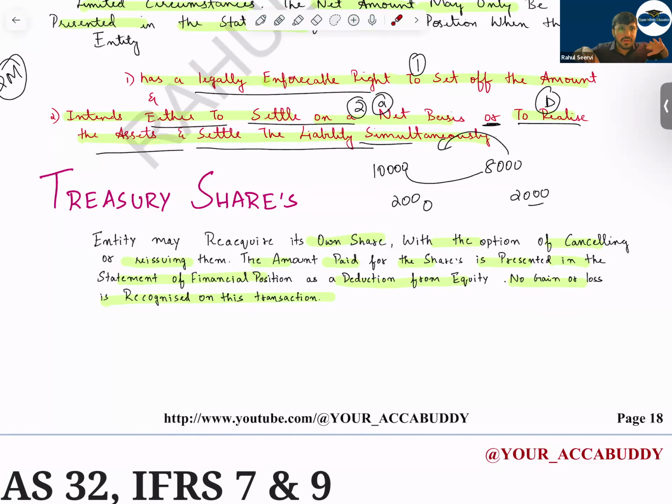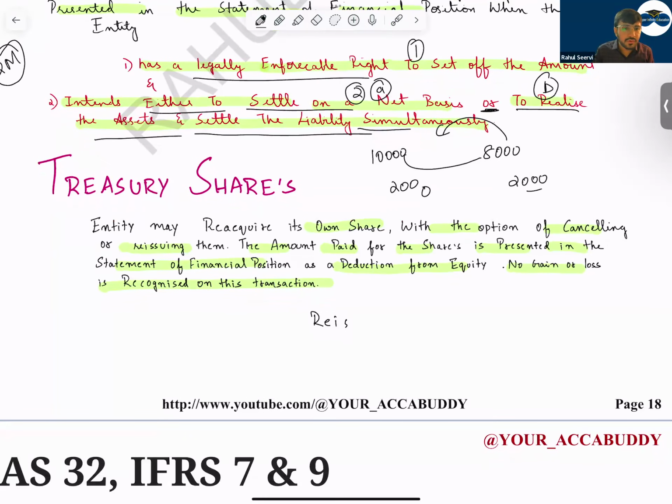When the company repurchases them, buyback, what will the company do? Either the company will cancel them or the company will keep them for reissue. If the company mentions that we will reissue in the future, then what should the company do? What should the company do if they reissue? Anyone? If the company will reissue, what will they do?